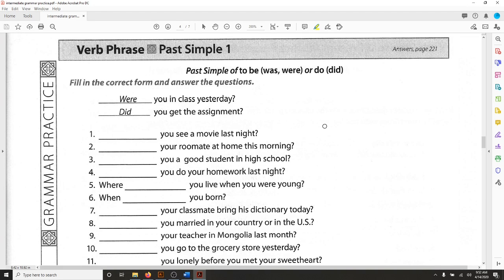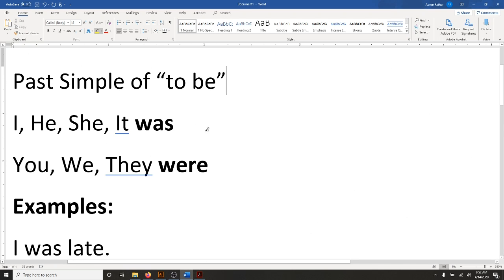Let's take a look at the past simple worksheet, which is grammar practice, page 52. And this is practicing the past tense with two verbs. One is the be verb, and the other is do, to do. So first, let's just look at these verbs in the past tense.